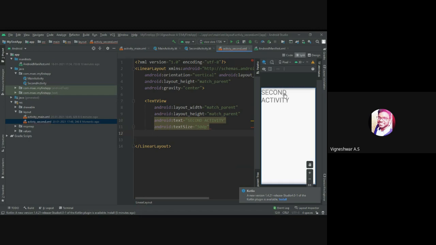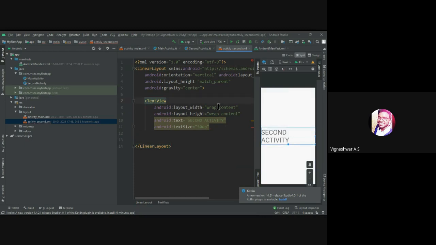Here you can see this is a match parent. Let's make the width a wrap content, and the height a wrap content. That's it. Did everyone get it? Wrap content means just like wrapping. Say for example, in Aladdin there is a magical mat, which just wraps around like that.